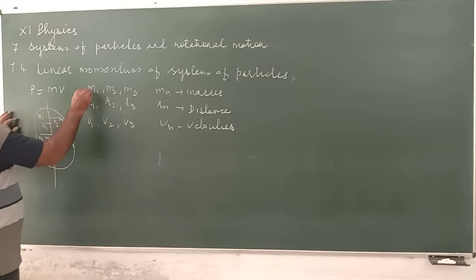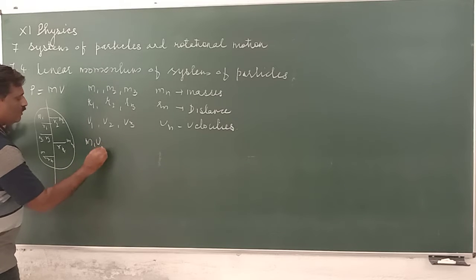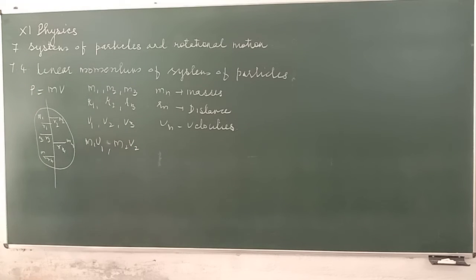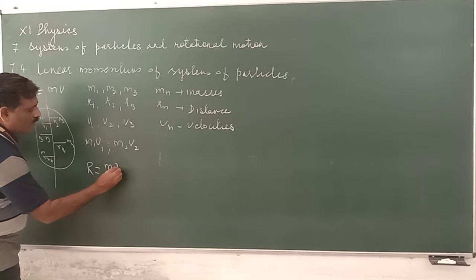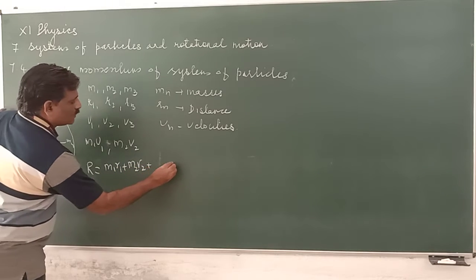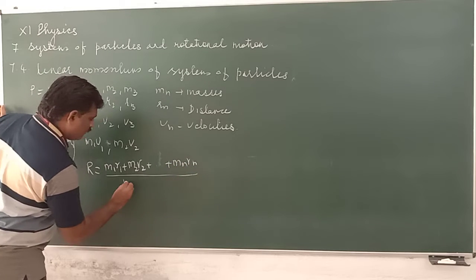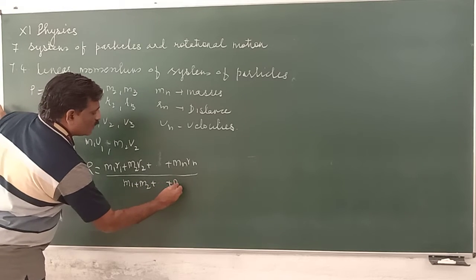Therefore, the momentum of the first particle is m1 v1. Momentum of the second particle is m2 v2. Now we all know R. For the center of mass, R is equal to m1 r1 plus m2 r2 plus so on up to mn rn, divided by m1 plus m2 so on up to mn.